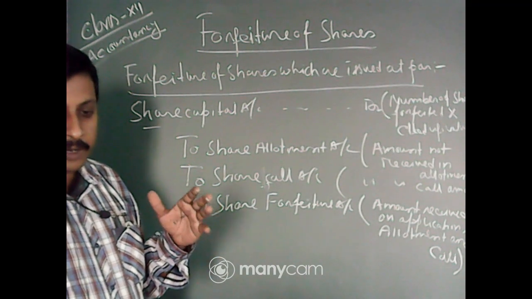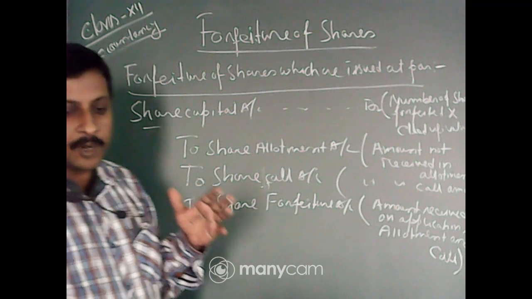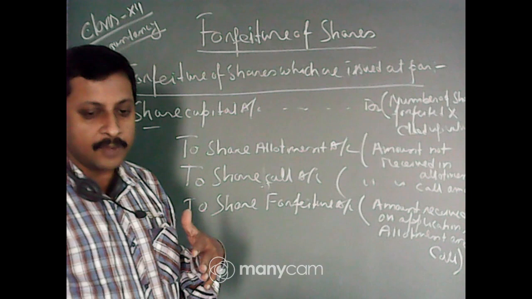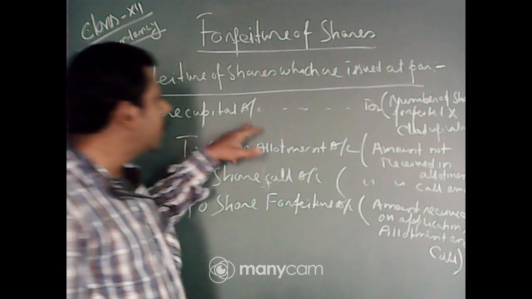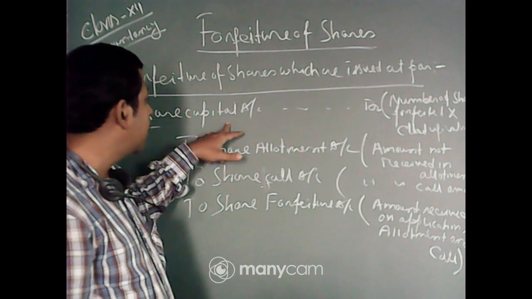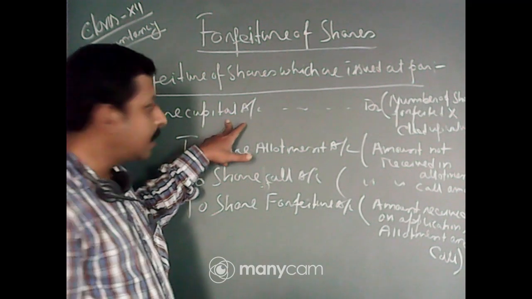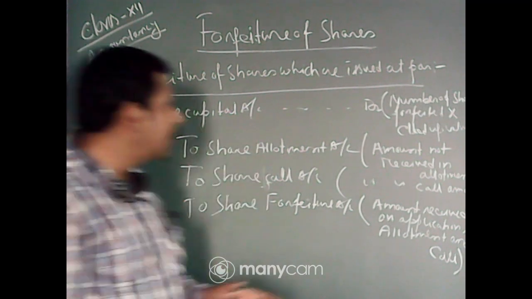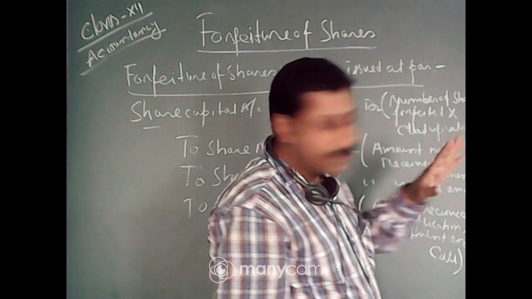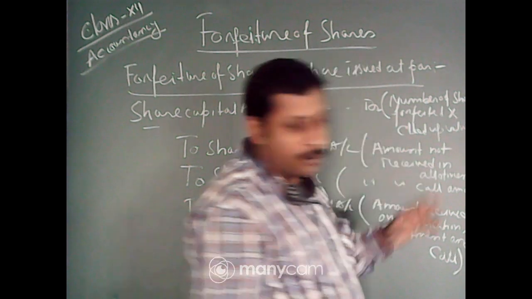First entry, due entry, that is share allotment account debit to share capital. Then we receive the bank account debit to share allotment. Now whenever you due the share capital, this 100 share, now we forfeited that, so this should be debited. What amount should be debited? Number of shares forfeited, suppose 100 shares forfeited, and called up value. What is called up value?